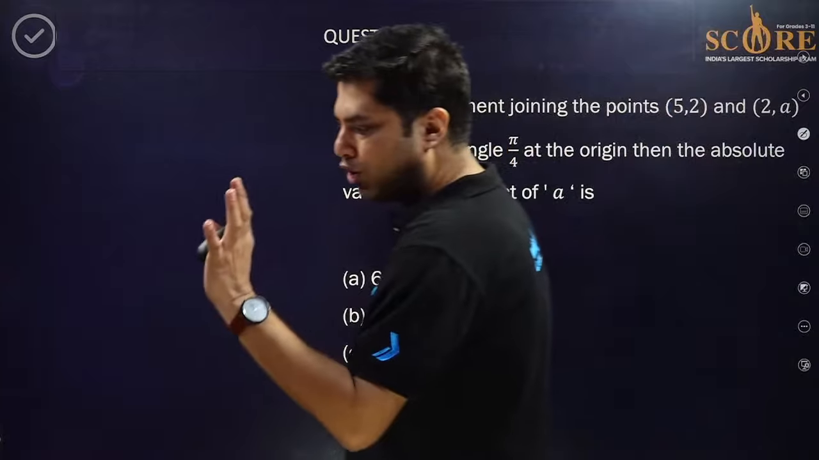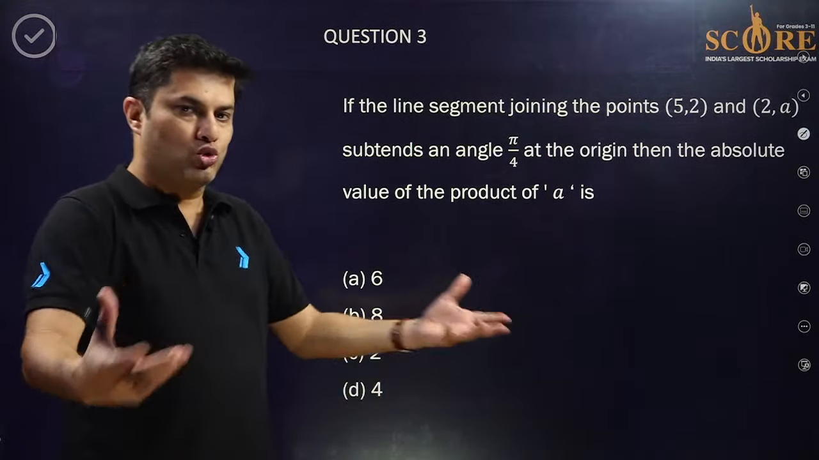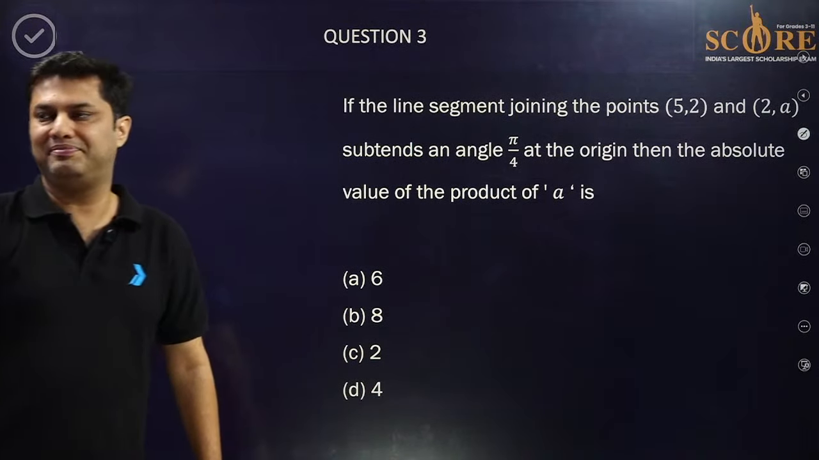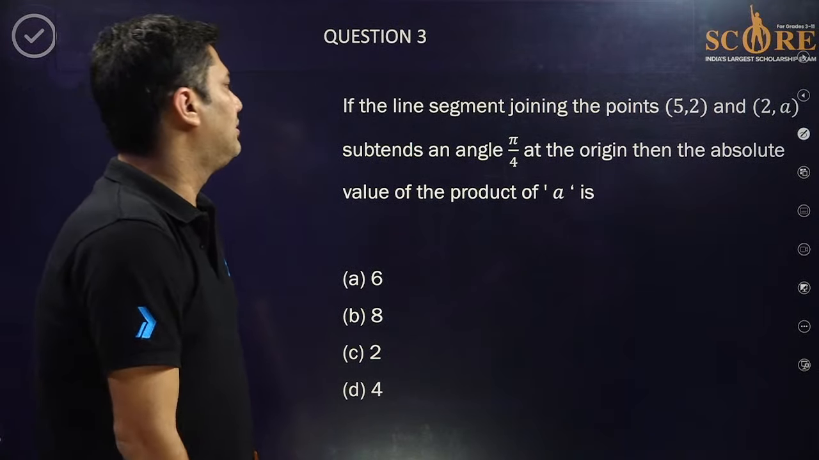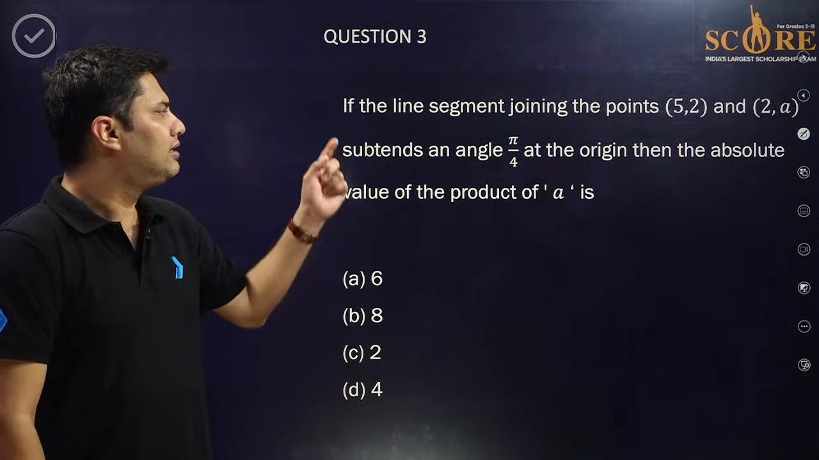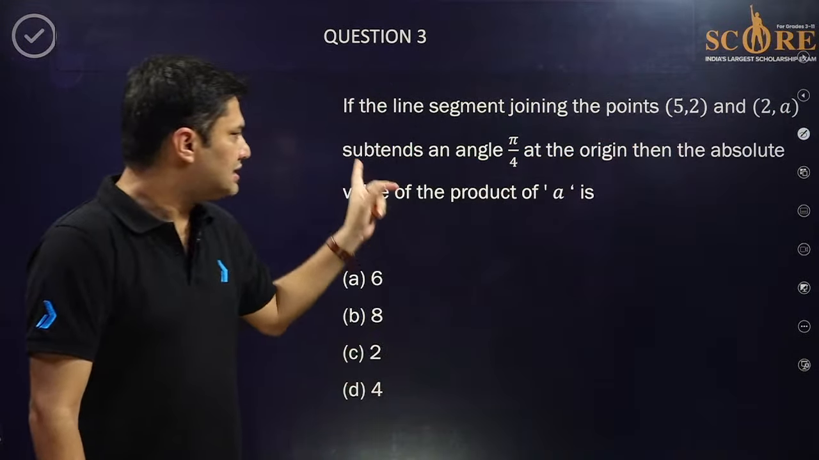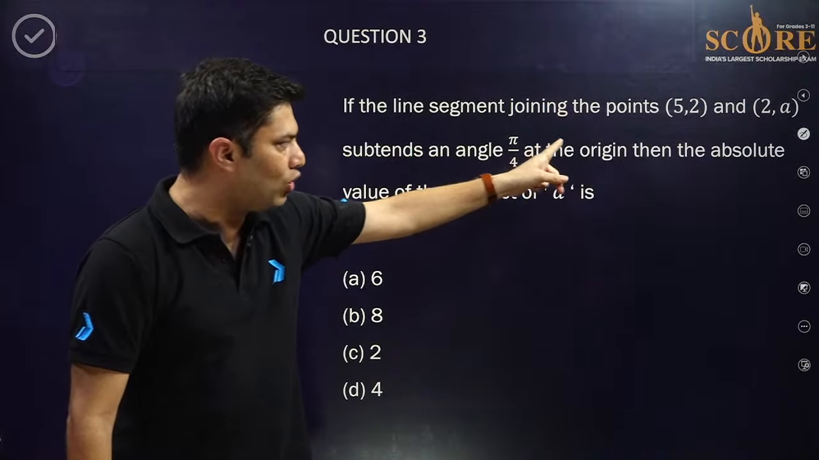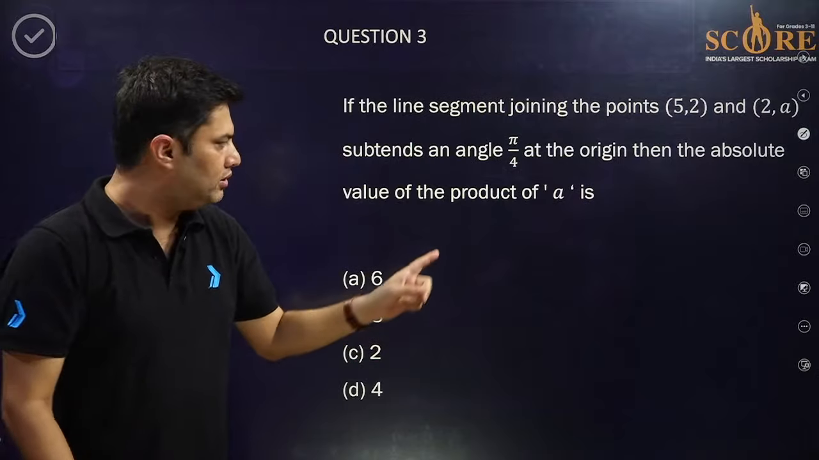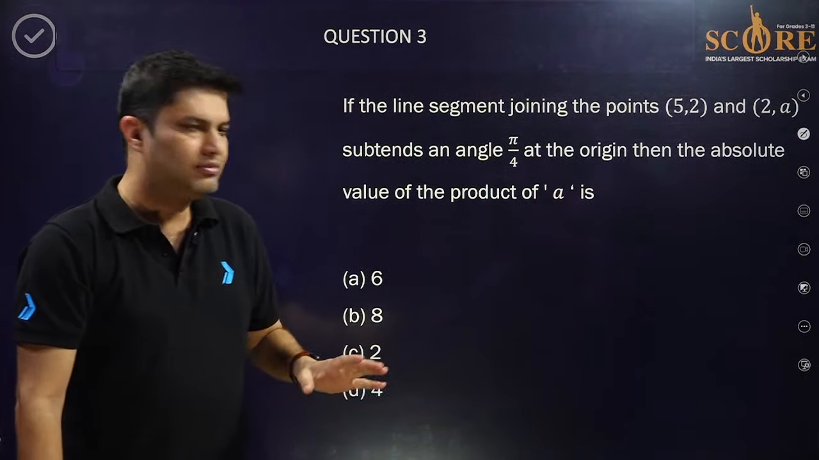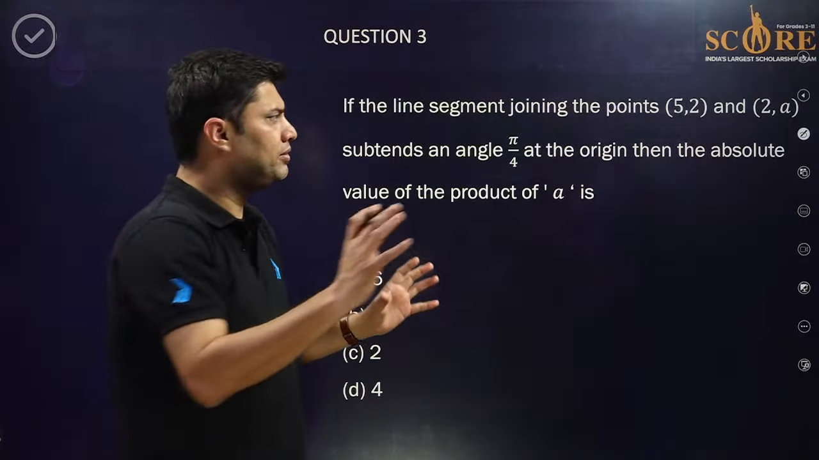We are doing a total of 10 problems, 10 powerful problems, which will definitely help you to score good in SCORE. Next question says, if the line segment joining the points subtends a 45-degree angle at the origin, can you tell me the absolute value, the mod value, of the product of A? That's the afterthought. First of all, try to understand the problem.